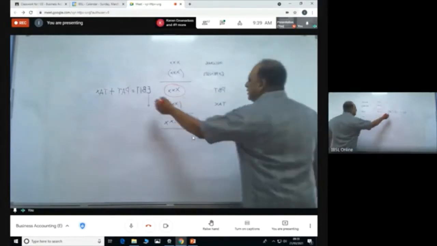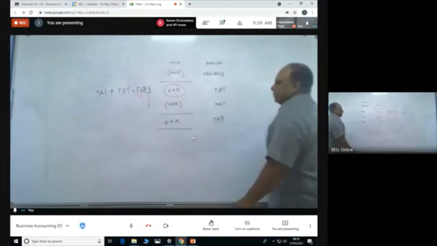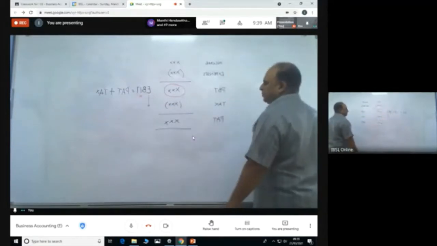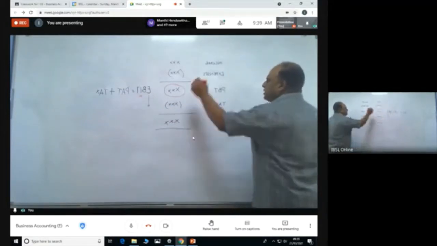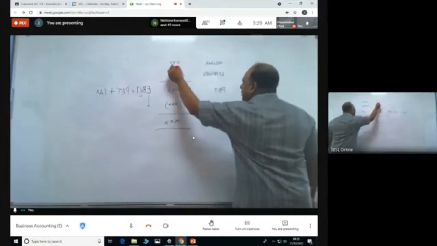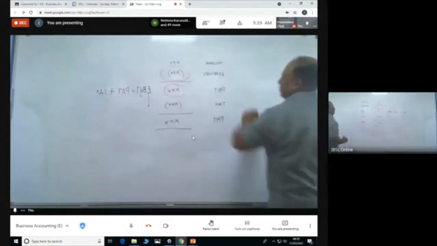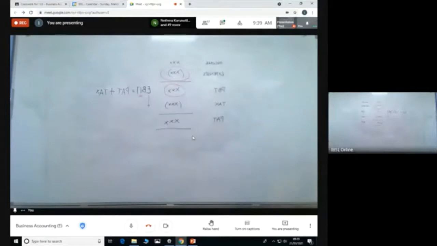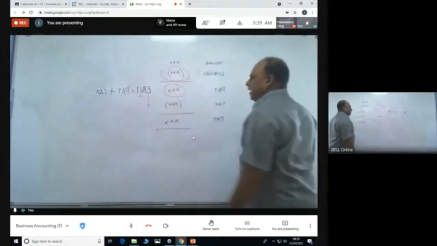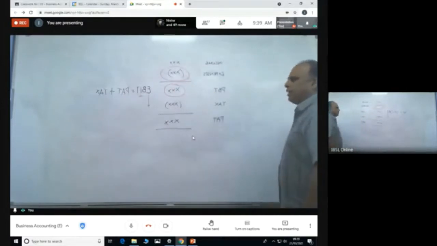So this is the interest that they are talking about, the finance interest. Where is this interest included? Here. It is included here. But when you look at the financial statement, you can find this number somewhere in the notes or anywhere you can find out.